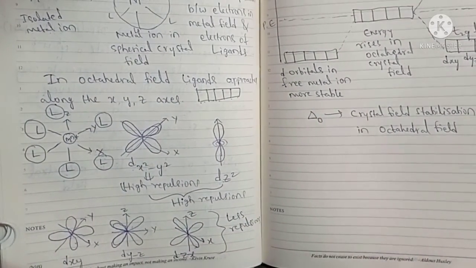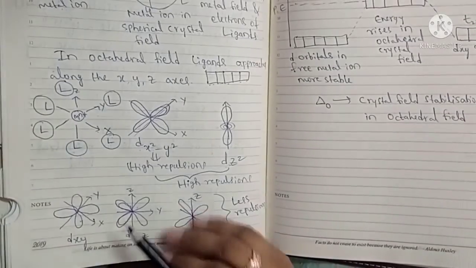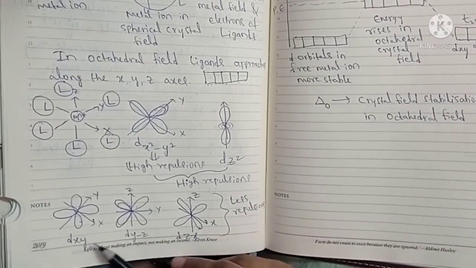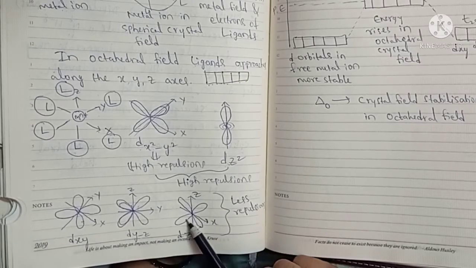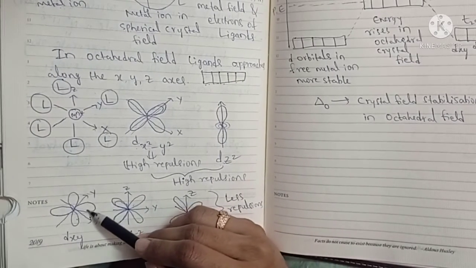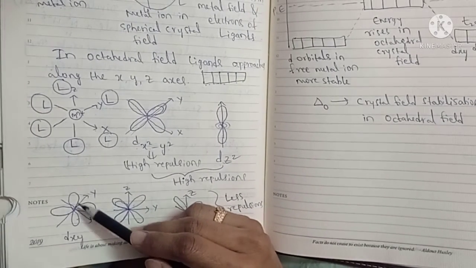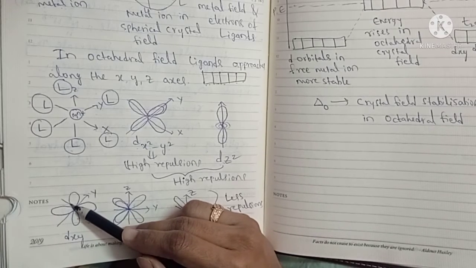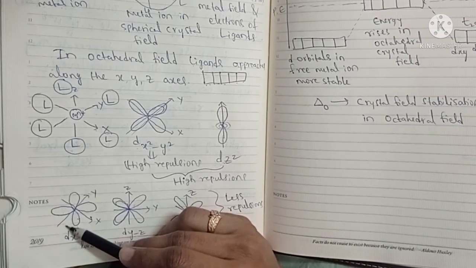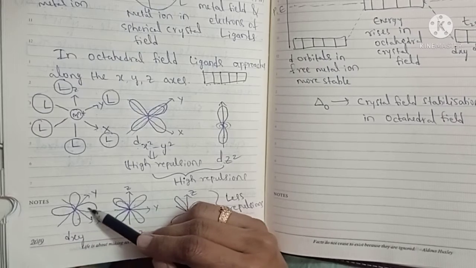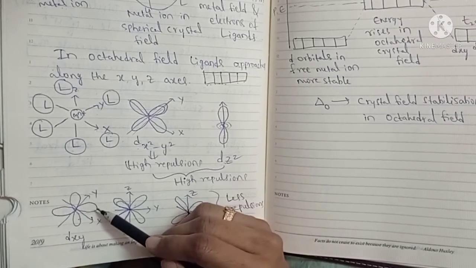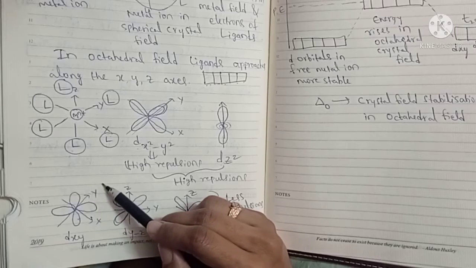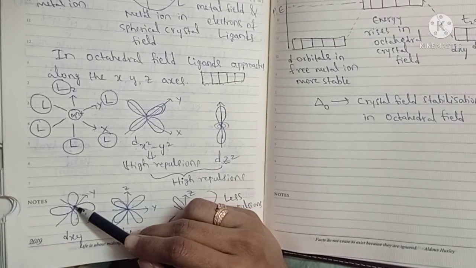And then what are the remaining three orbitals? dxy, dyz and dxz. So these three orbitals, the lobes of these orbitals will lie in between axes. So they are not located along the axis. These orbitals will point in between the axes.